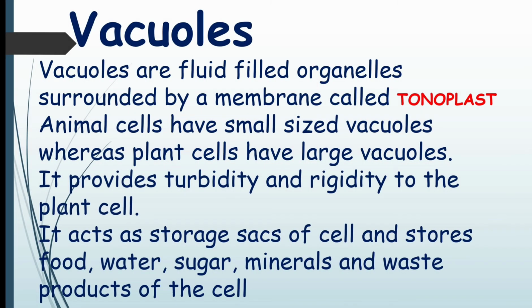Vacuoles. Vacuoles are fluid-filled organelles surrounded by a membrane called tonoplast. Animal cells have small-sized vacuoles, whereas plant cells have large vacuoles. It provides turgidity and rigidity to the plant cell. It acts as a storage sac of the cell and stores food, water, sugar, minerals, and waste products of the cell.